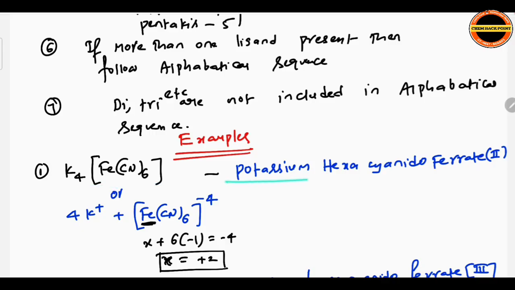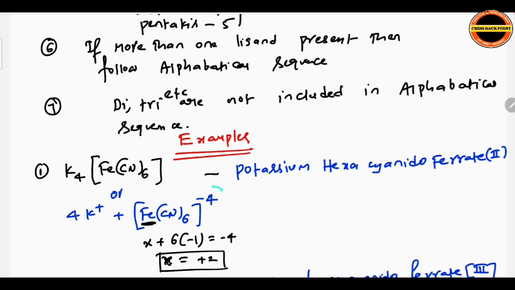K4[Fe(CN)6], potassium hexacyanido ferrate(II). How? First of all, we have to write the cation first, or for convenience you can write it like this: 4K+ and [Fe(CN)6]4-. Why minus 4? Here there is a plus 4 charge, so minus 4 you will get. So how to start? First write the cation, number no need to mention, so I wrote potassium for this one. Hexa for 6. Cyanide because it is a negatively charged ligand.